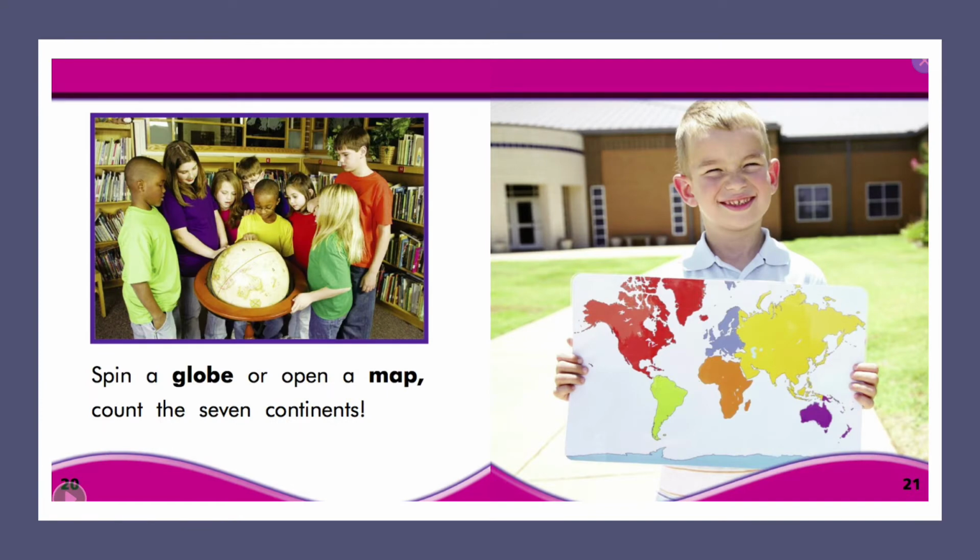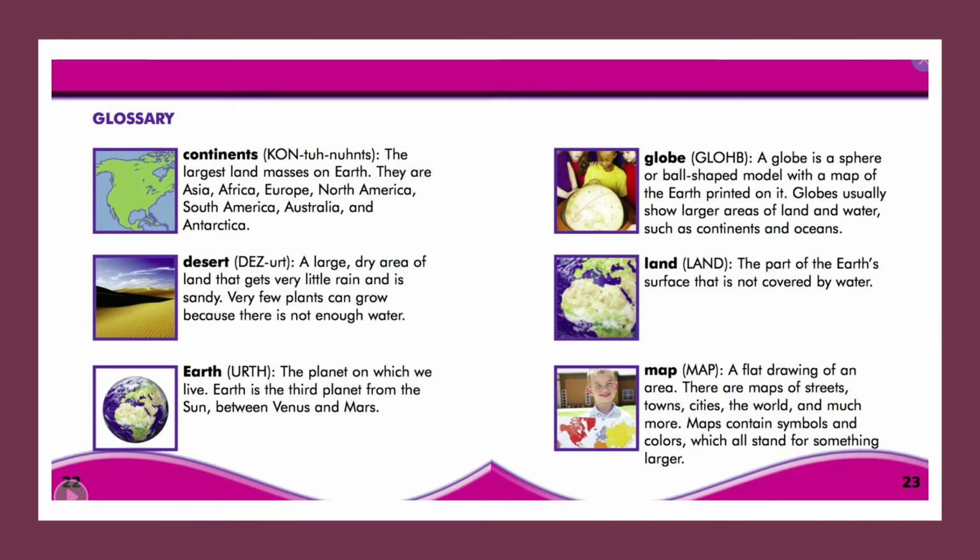Spin a globe or open a map. Count the 7 continents. So then they give you a glossary, and they have the pronunciation key in parentheses, continents. The largest land masses on Earth. The Earth has 7. They are Asia, Africa, Europe, North America, South America, Australia, and Antarctica.